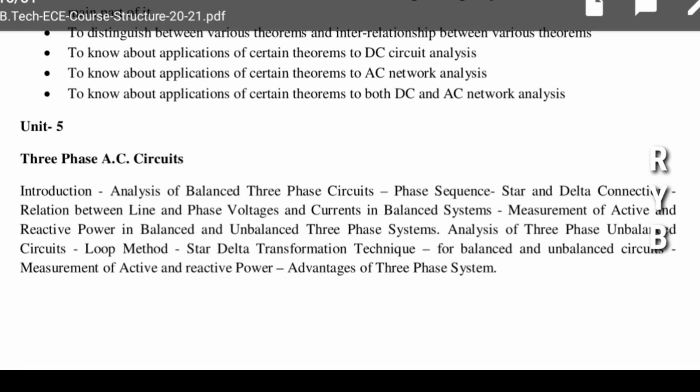Coming to unit 5, 3-phase AC circuits. Unit 3 is single phase, whereas unit 5 is 3-phase AC circuits. Phase sequence, star-delta connection, relationships between line and phase quantities, and balanced systems. In the star connection, the resistances are connected like this, the star-delta connection, and how we can connect the supply side will come in 3-phase AC circuits. Star-delta transformation techniques for balanced and unbalanced circuits, measurement of active and reactive power, that is totally 3-phase.